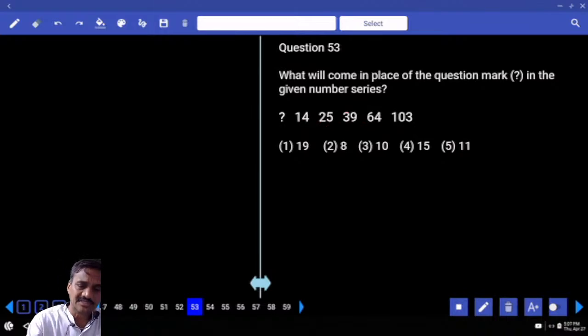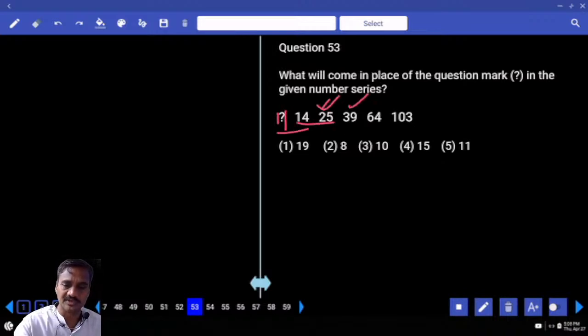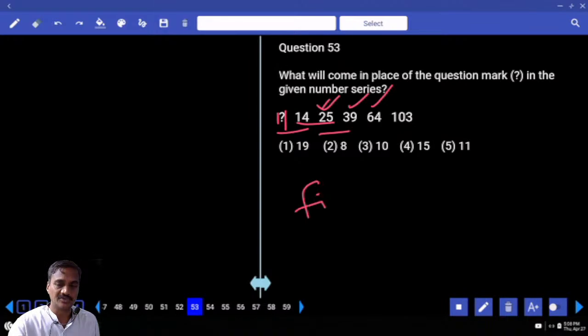Fibonacci. Then 25 minus 14, how much is that? 11. 11 plus 14 is 25. 14 plus 25 is 39. 25 plus 39 is 64 and so on. And so what is the missing number here? 11. Now which category does it come under? Fibonacci series.